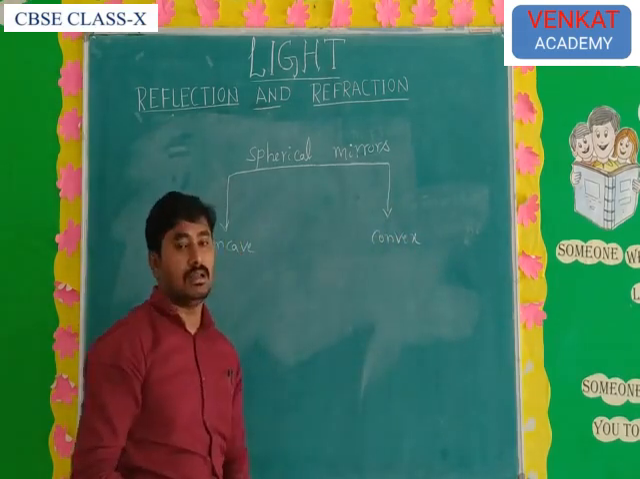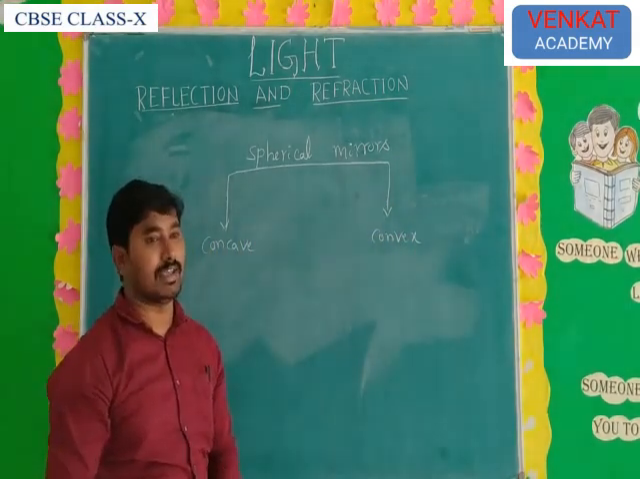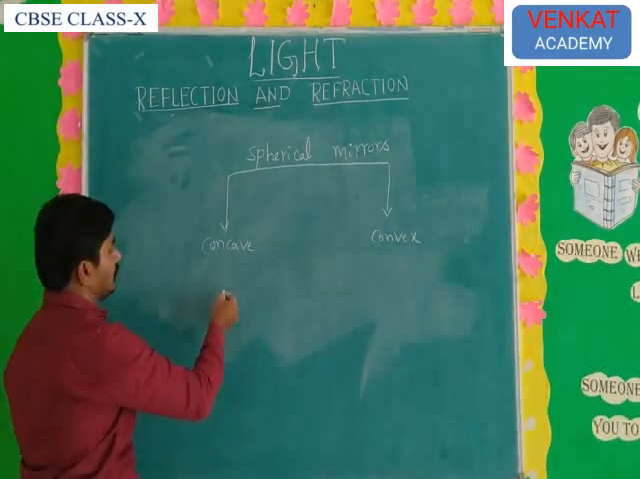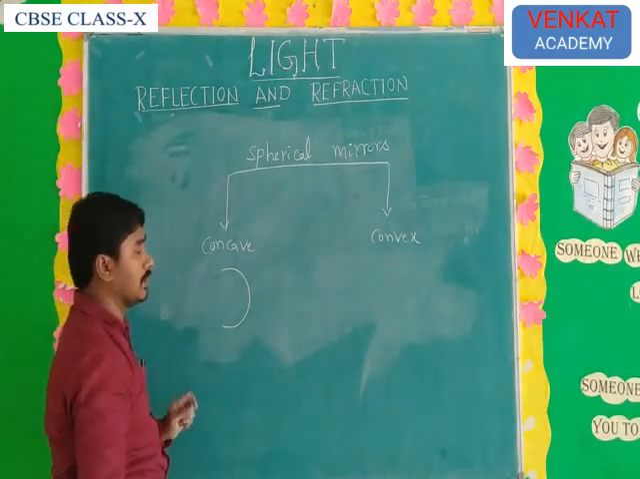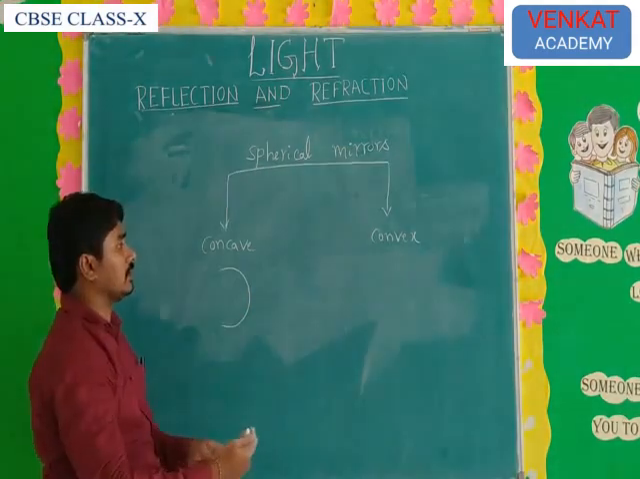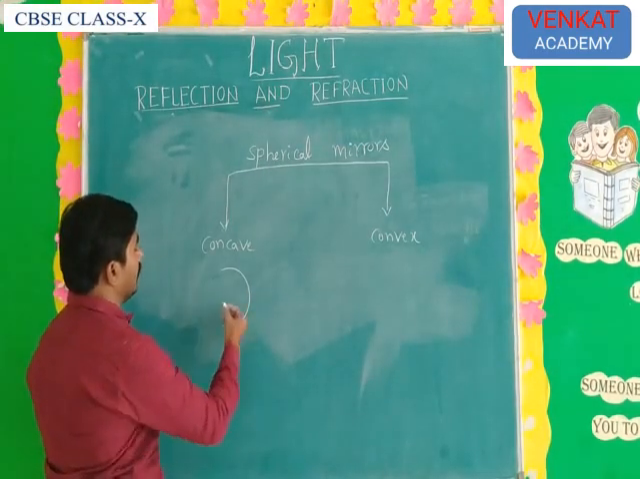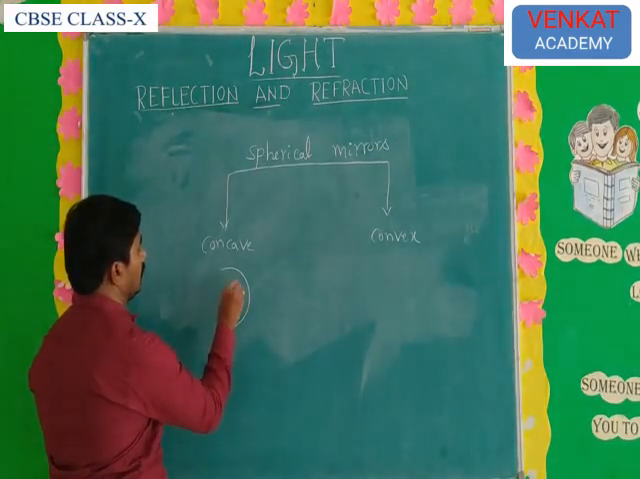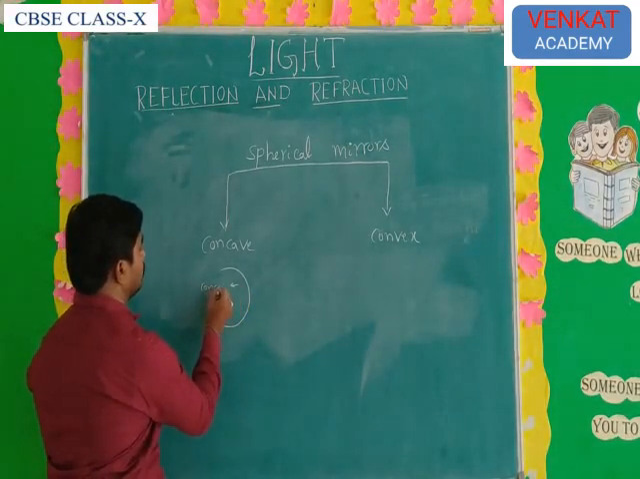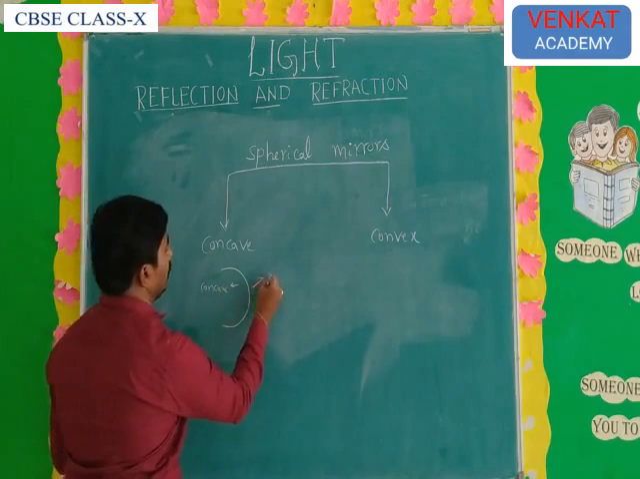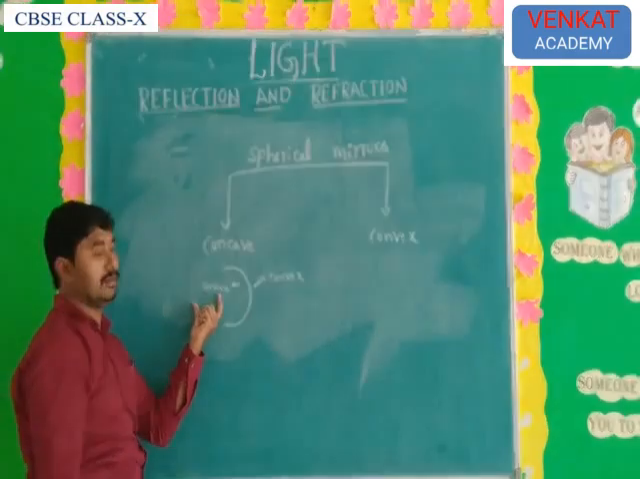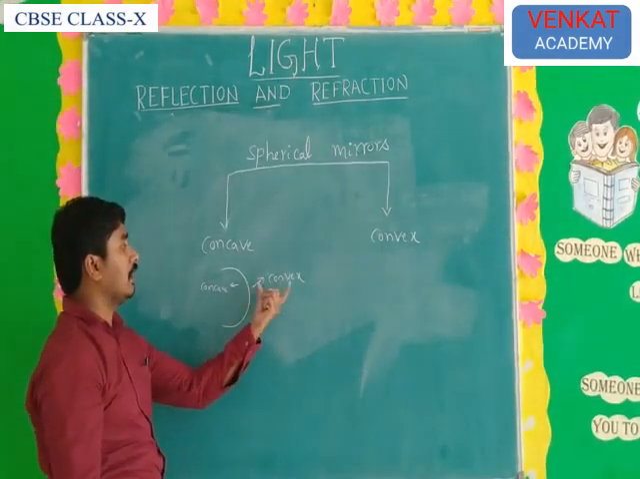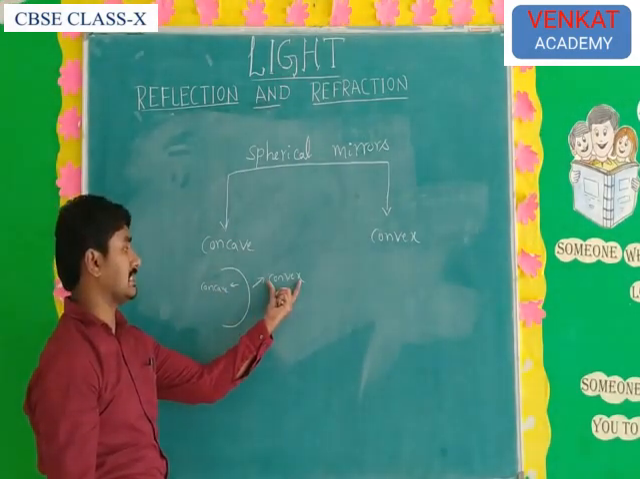What is the concave and convex mirror? Just to explain curved mirrors. Take any mirror, concave mirror or convex mirror. How to find which is the concave and which is the convex mirror? In the concave mirror, this one is the concave surface and this one is the convex surface. The inside of the mirror is the concave surface. The outside of the mirror is the convex surface.